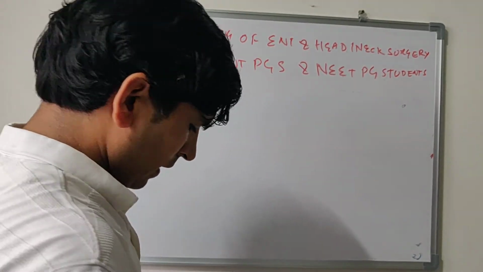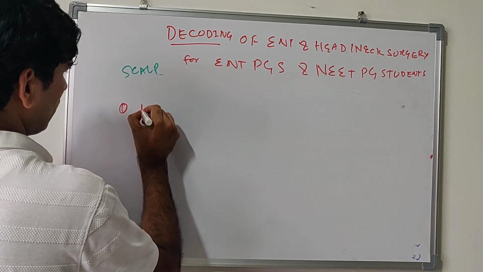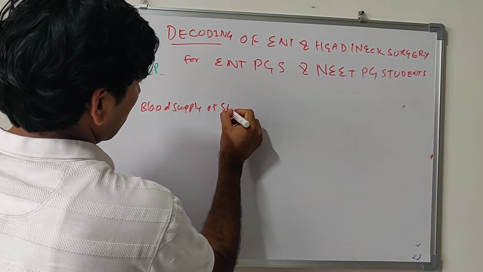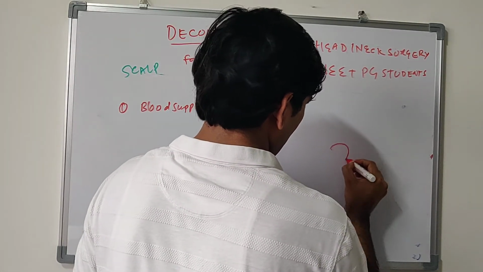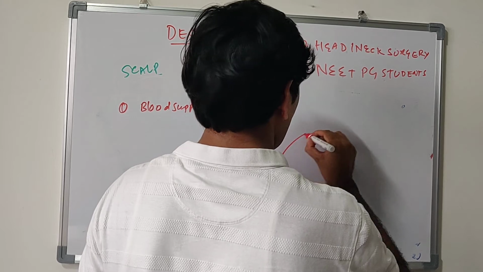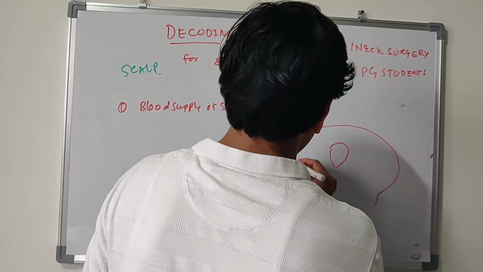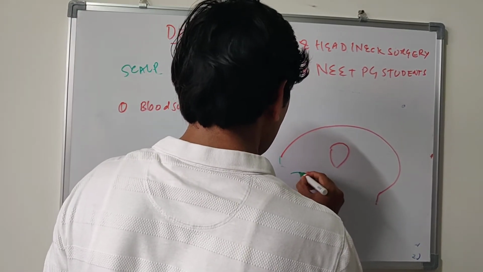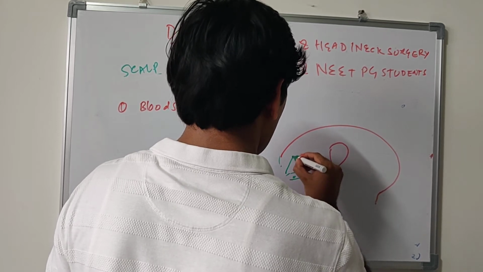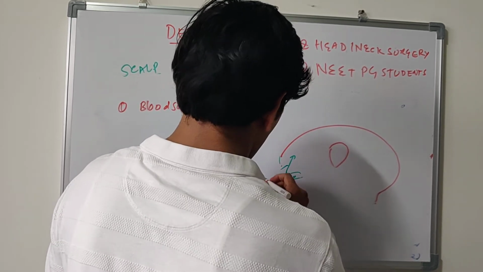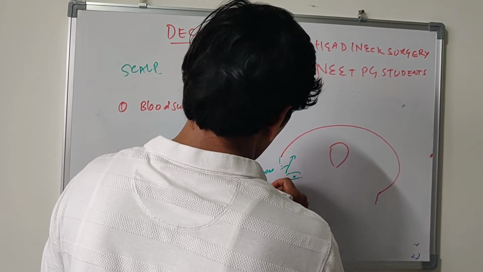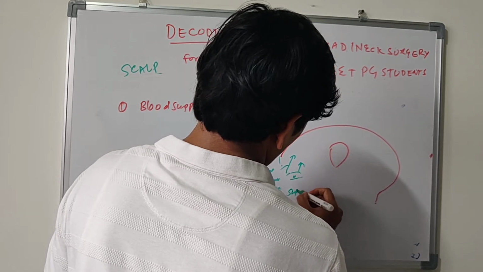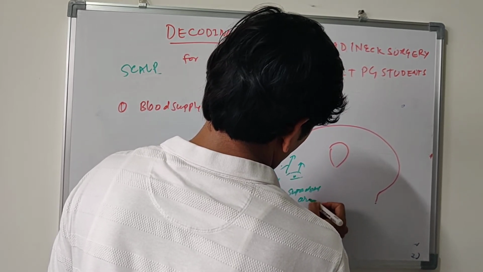Now blood supply. Blood supply of skull. If we draw, this is ear and skull. Now two arteries: supratrochlear artery and supraorbital artery.